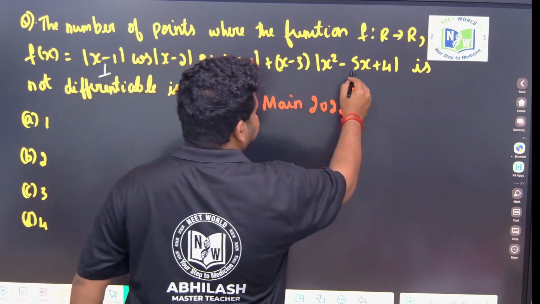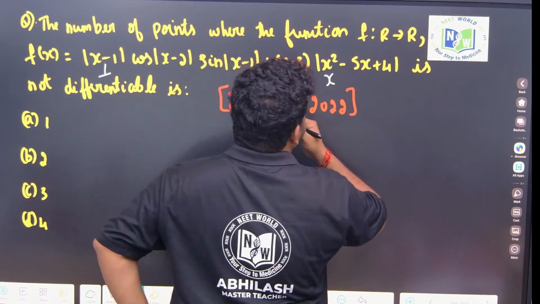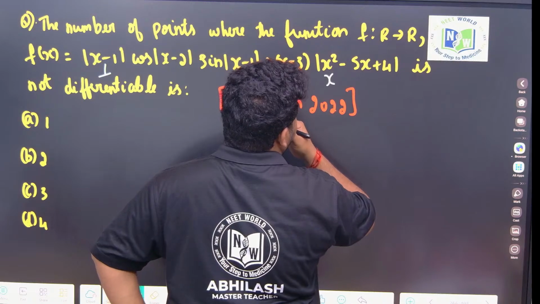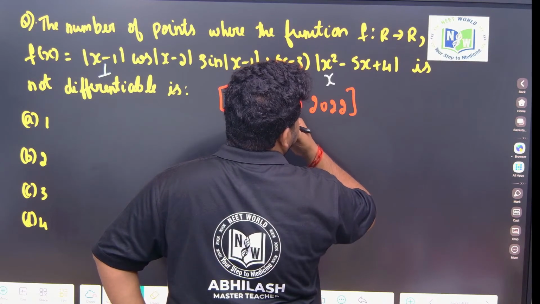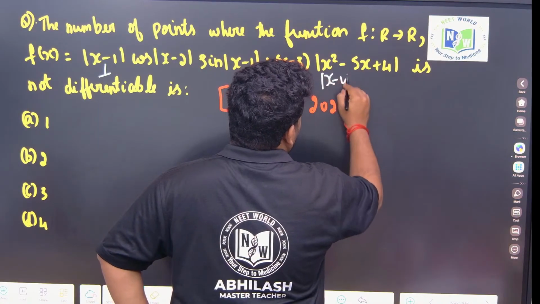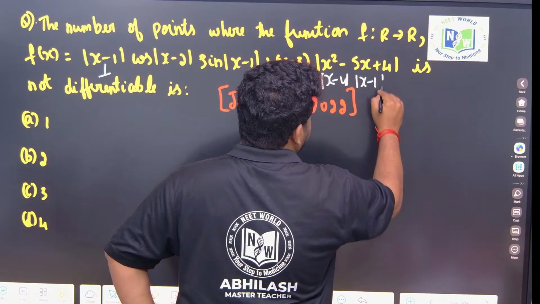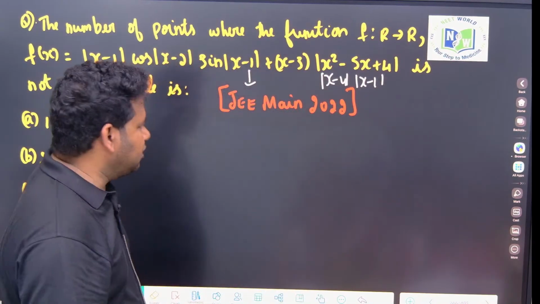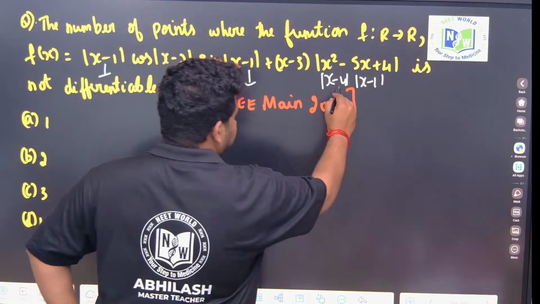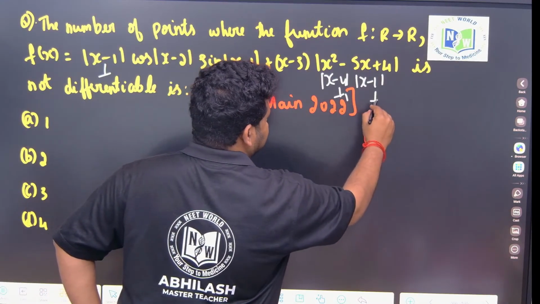Okay, x square minus 5x plus 4, this I can write as x minus 1 times x minus 4, with the modulus sign. Now see here, this point is not differentiable, and at this point also not differentiable.